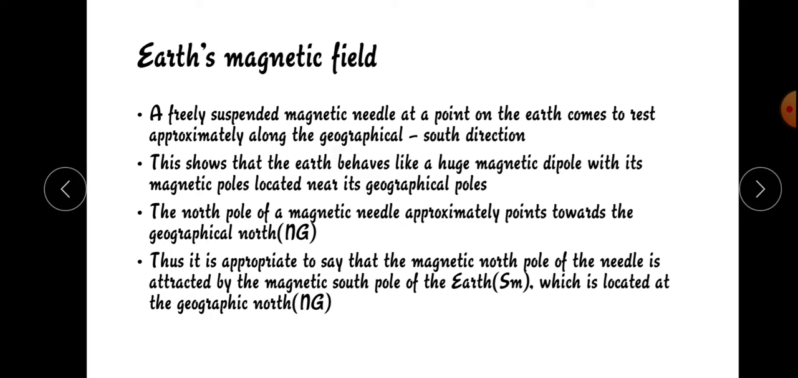So the north pole of the magnetic needle approximately points towards the geographical north. Thus it is appropriate to say that the magnetic north pole of the needle is attracted by the magnetic south pole of the Earth, which is located at the geographical north.